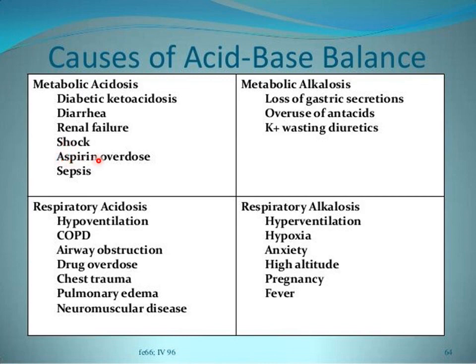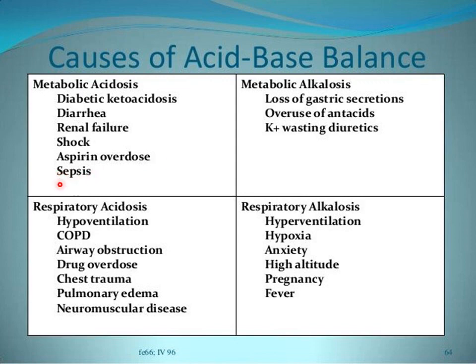So what happens in case of aspirin overdose? Now aspirin is a drug and it is acidic in nature. It is also known as salicylate or salicylic acid. So whenever an overdose of aspirin occurs, there is addition of acids or hydrogen ions inside the blood, leading to metabolic acidosis. So in addition to aspirin, if ethanol poisoning or methanol poisoning occurs, it can also lead to decrease in pH of blood or metabolic acidosis.